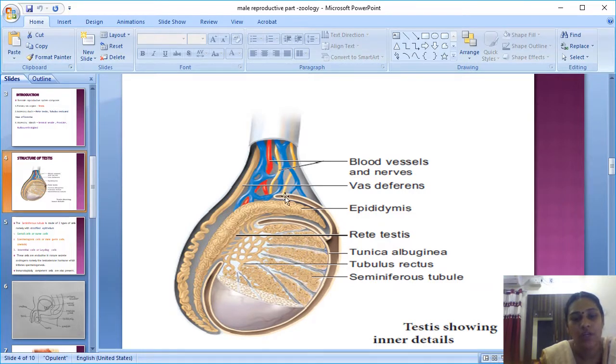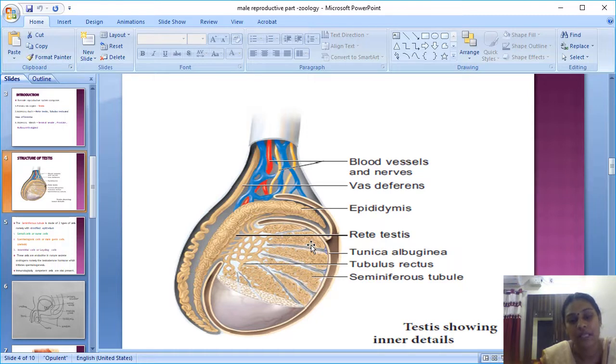seminiferous tubule. If you see the structure of the testis, it is somewhat ovoid in shape and paired, with a left and right testis. The first layer covering the testis, the first white layer, is called the tunica albuginea. This tunica albuginea is separated into many lobules, about 200 to 250 lobules.